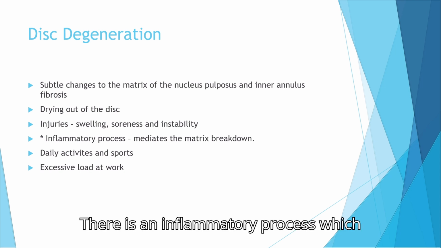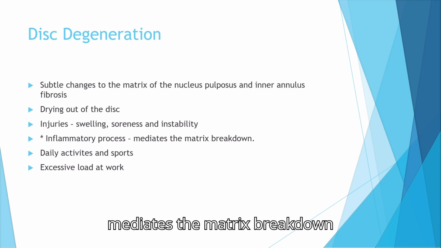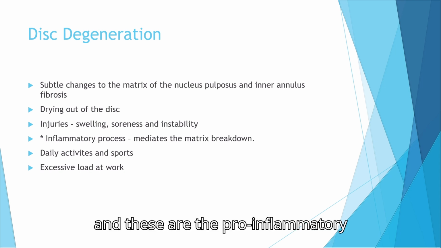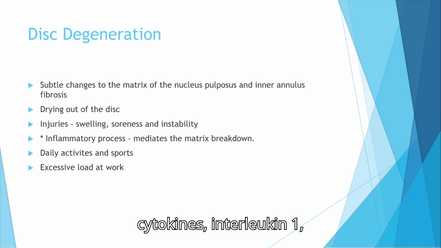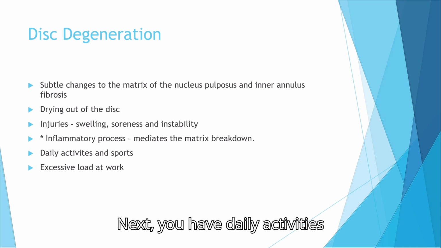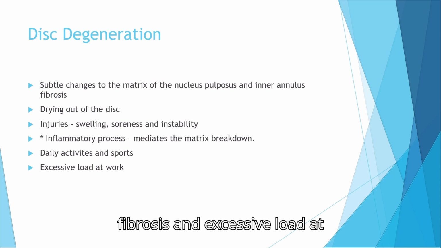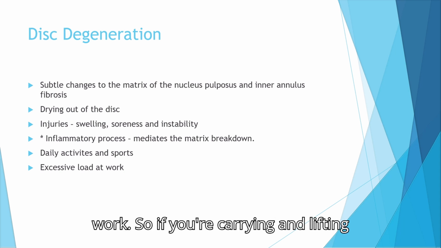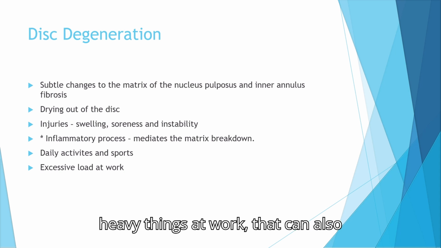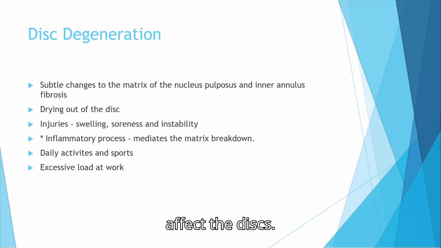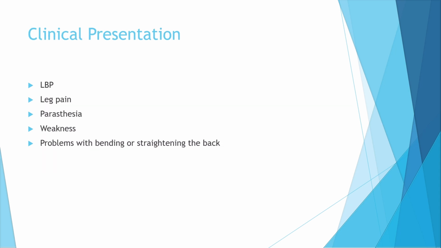There is an inflammatory process which mediates the matrix breakdown, and these are the pro-inflammatory cytokines, interleukin 1, 4, 6, and 8, and also prostaglandin E. Next, you have daily activities and sports that can cause tears in the annulus fibrosus, and excessive load at work. So if you're carrying and lifting heavy things at work, that can also affect the discs.